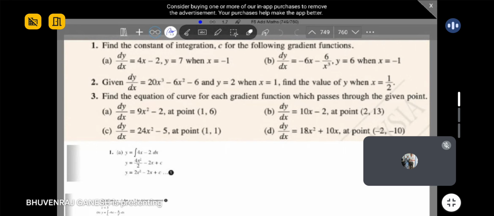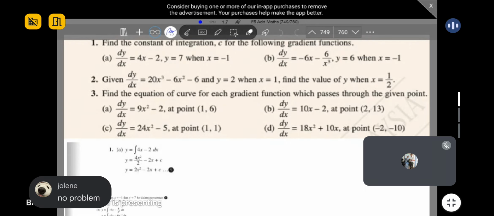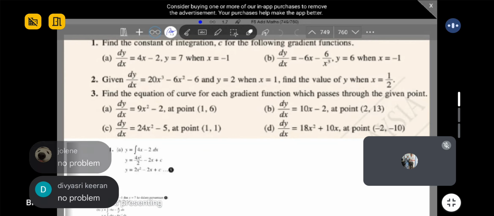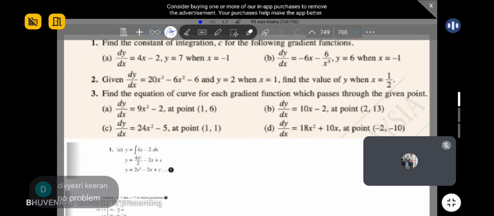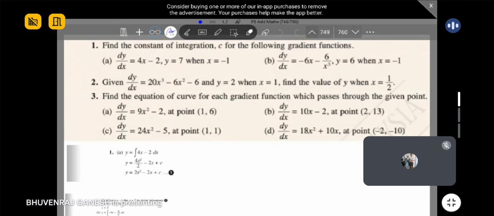If no problem, you just say no problem. Kalau tak ada masalah, you just comment there. No problem, then I can proceed already. So any question that you want to ask from these three? No problem? Okay, very good. Actually, it's the same thing only. It just looks more formal only. Okay, so this one no need.